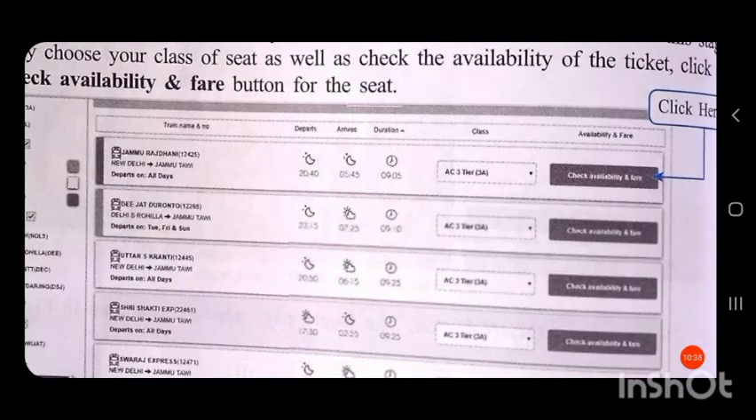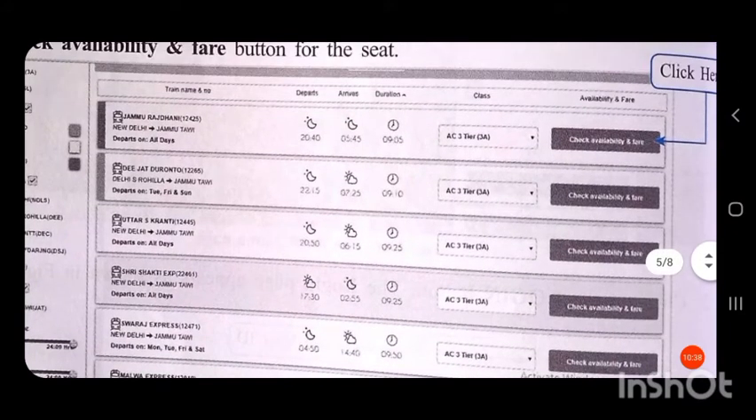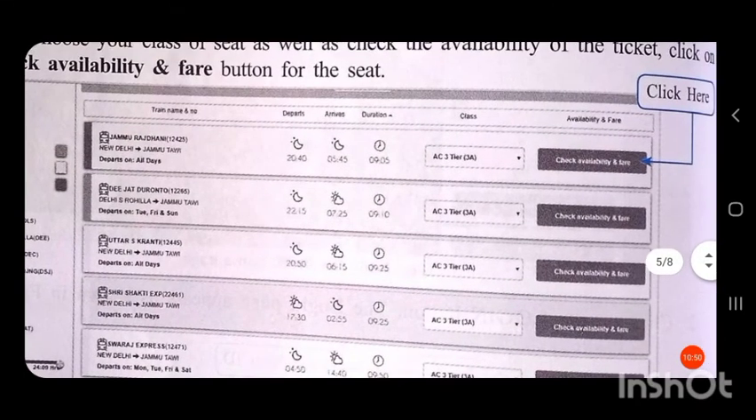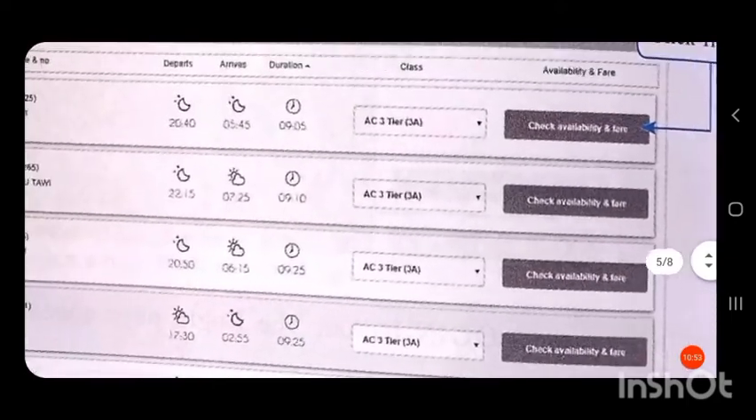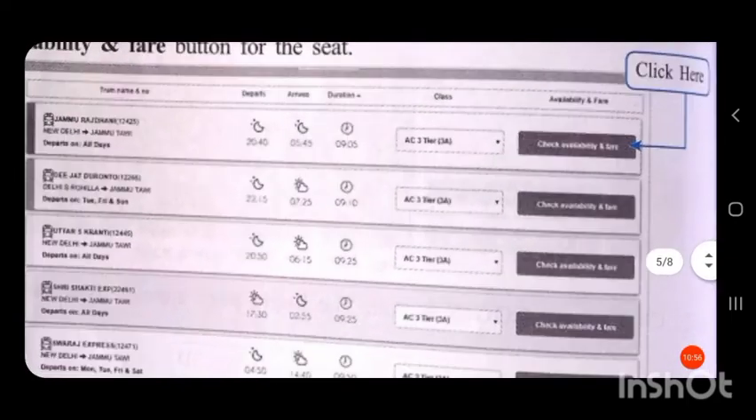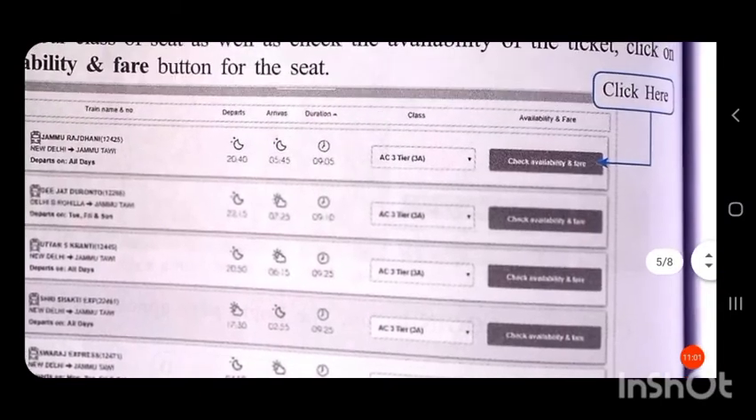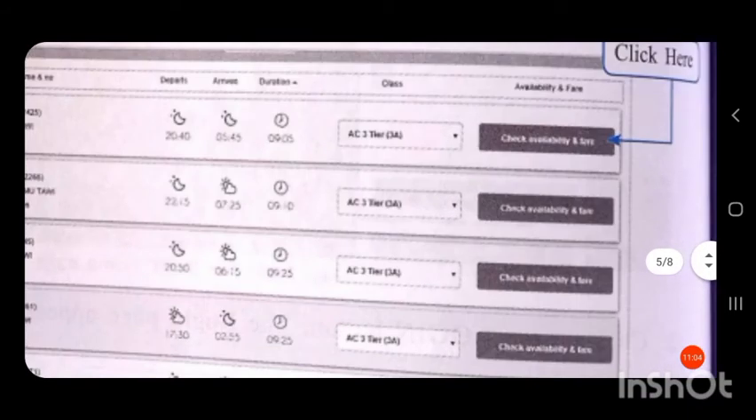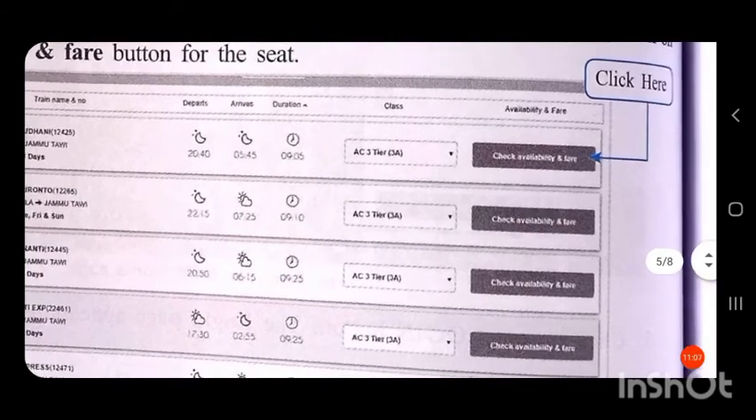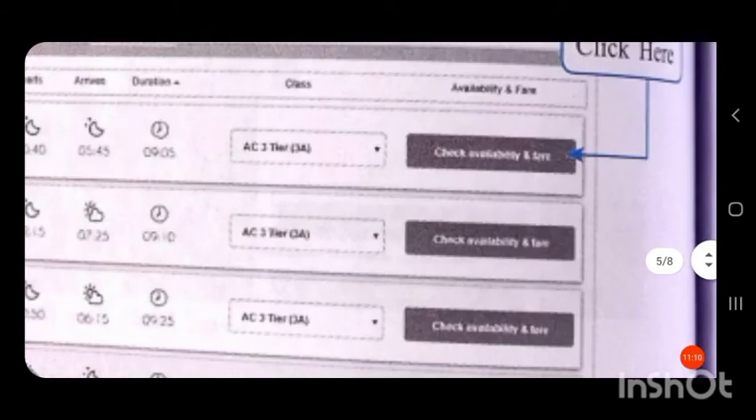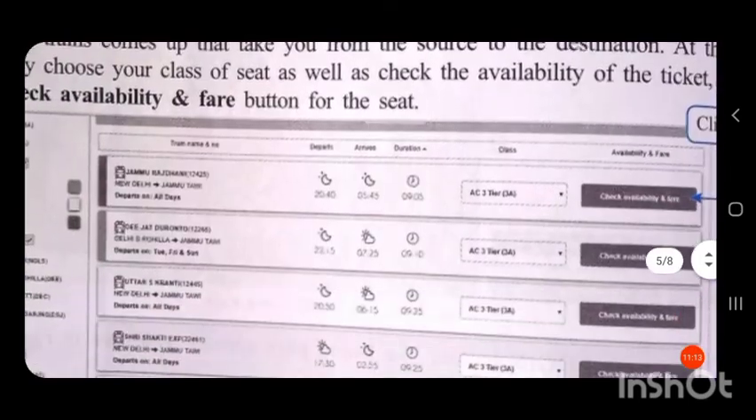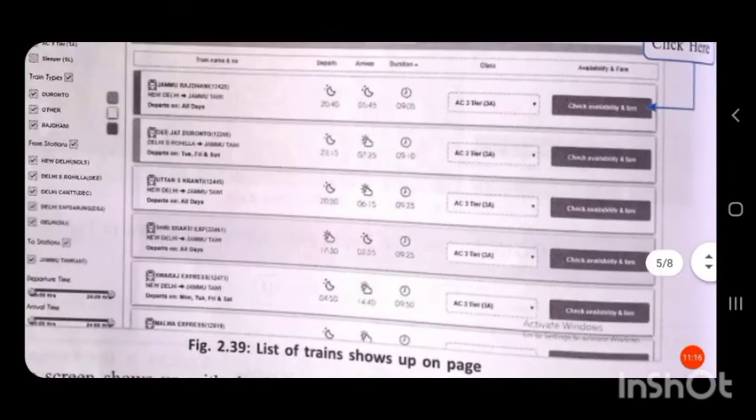You can see a list of trains will appear, with the starting position and the ending position of each train. So you have to select a particular train and check whether the train seats are available. Here you can see the class, whether it is AC or first class or sleeper class. Any class you have to select. Then the availability, whether it is available, and the rate for a particular class will be displayed.